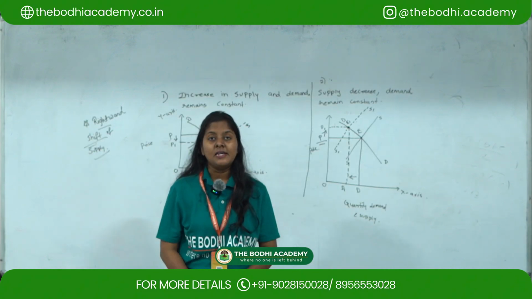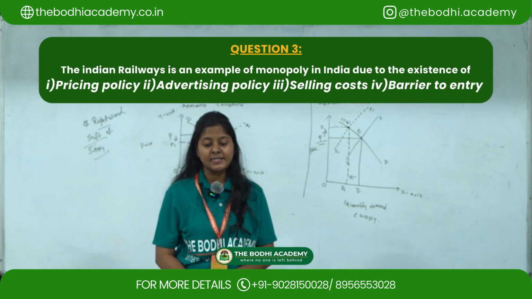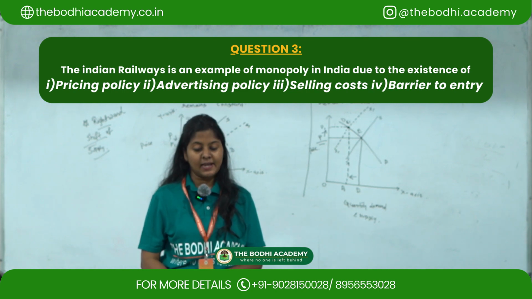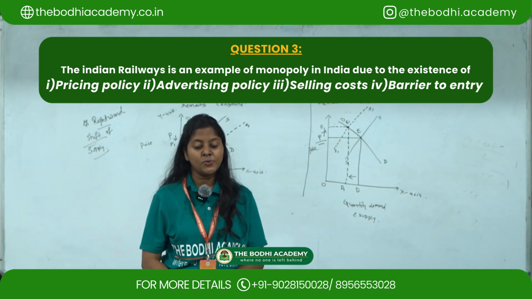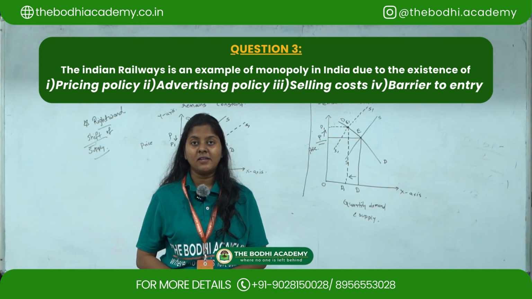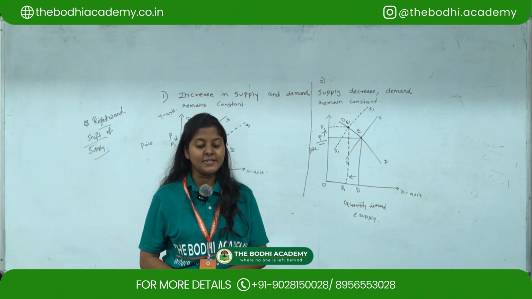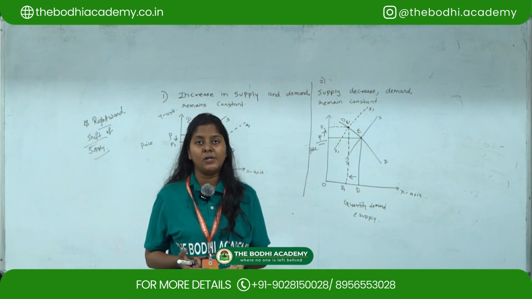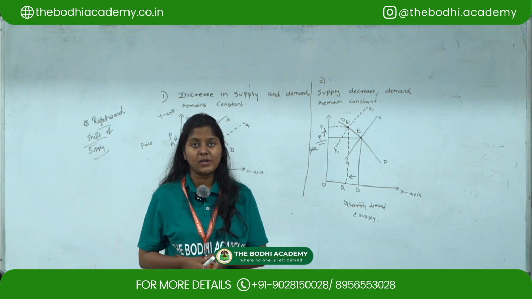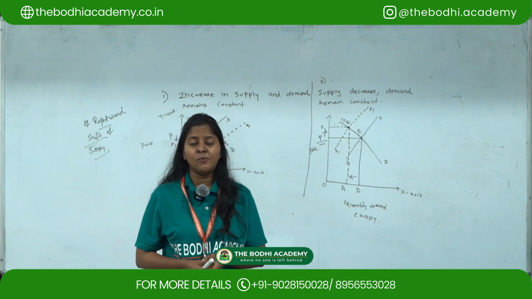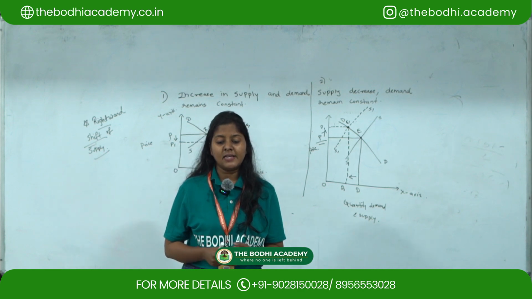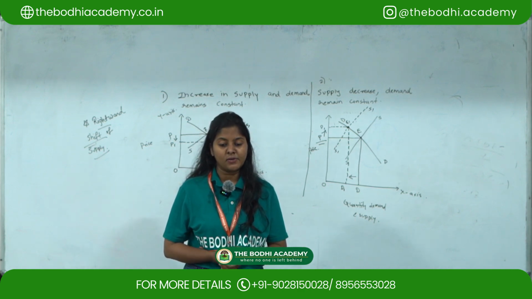Next MCQ: the Indian Railways is an example of monopoly in India due to the existence of: first, pricing policy; second, advertising policy; third, selling cost; fourth, barriers to entry. The correct option here is barriers to entry, because no close substitute is there for Indian Railways in India. So yes, it is a monopoly in India, and there is an existence of barriers to entry for them.